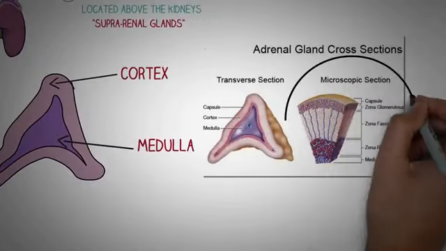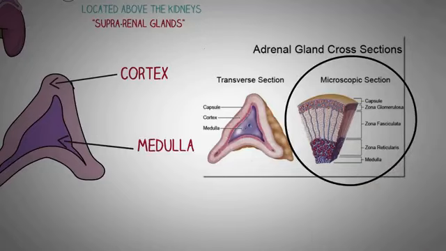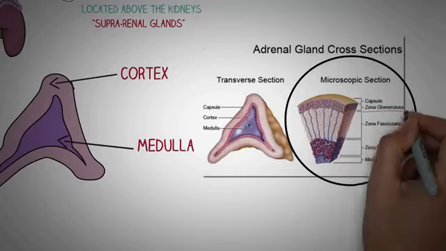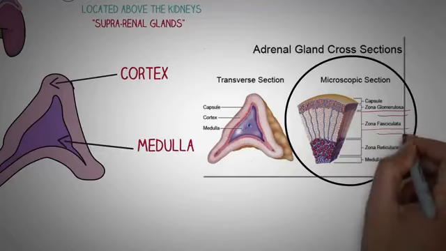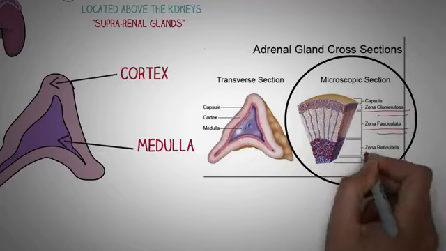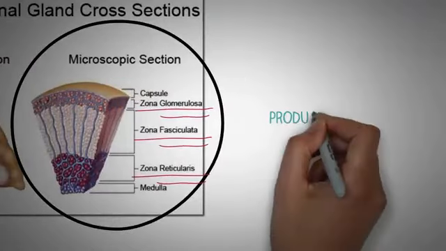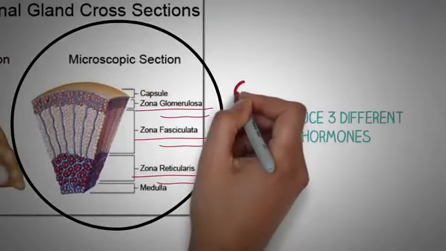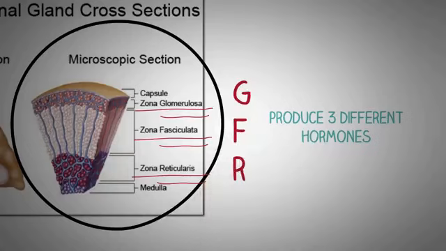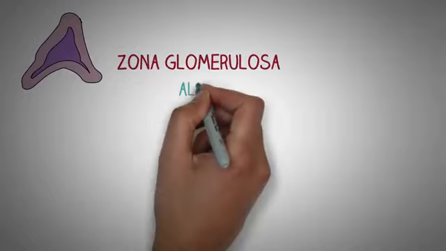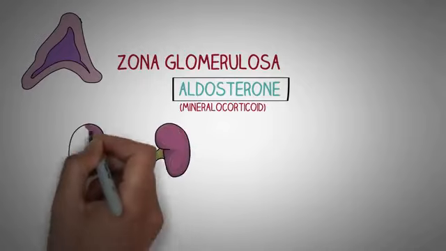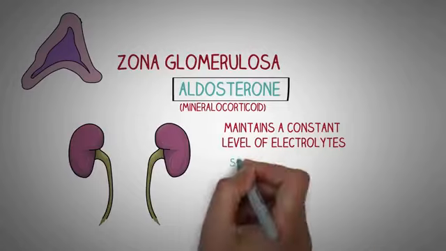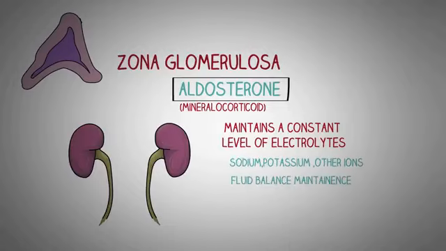Now, the adrenal cortex has 3 layers or zones, which are zona glomerulosa, which is the outermost layer. We have the zona fasciculata, which is in the middle, and then in the inner side we have the zona reticularis. These layers secrete different hormones, and these can be remembered by a simple mnemonic, the GFR, which stands for these layers. Now, the outermost layer, the zona glomerulosa, produces the hormone aldosterone, which is a mineralocorticoid. Aldosterone mainly acts on the kidneys to maintain a constant level of sodium, potassium, and other ions as well as fluid balance of the body.